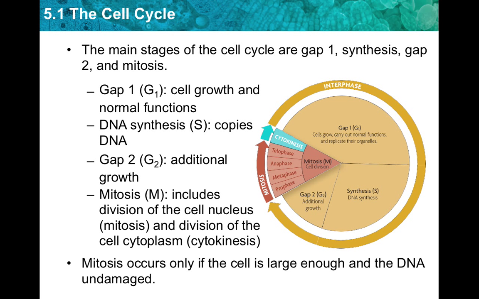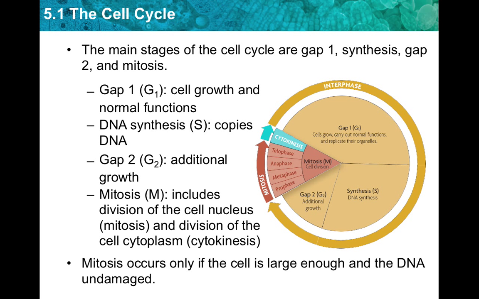Synthesis. It is the second stage of the cell cycle. It makes a copy of its nuclear DNA. It is loosely organized and appears to be grainy. In the end, the cell nucleus contains two sets of DNA.